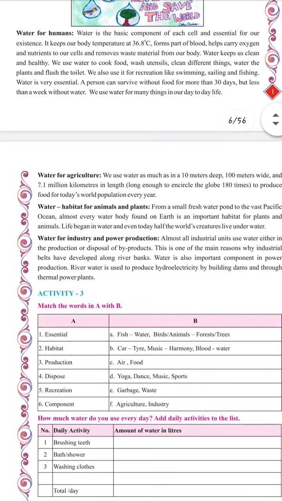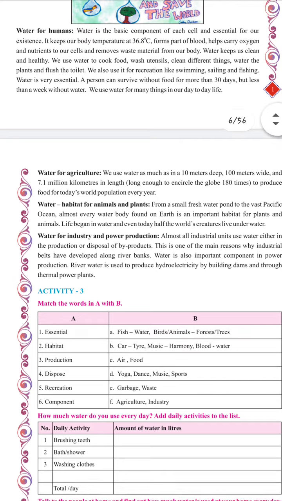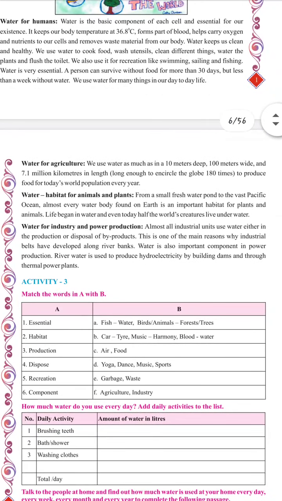We use water in an amount equal to a channel 10-meter deep, 100-meter wide, and 7.1 million kilometers in length, which is long enough to encircle the globe 180 times, to produce food for today's world population every year. So, it is a very big number, dear students. Imagine digging land which is 10-meter deep, 100-meter wide, and 7.1 million kilometers in length. Dear students, it is million kilometers and not 1000 kilometers. That is approximately equal to 180 times the total diameter of the globe.